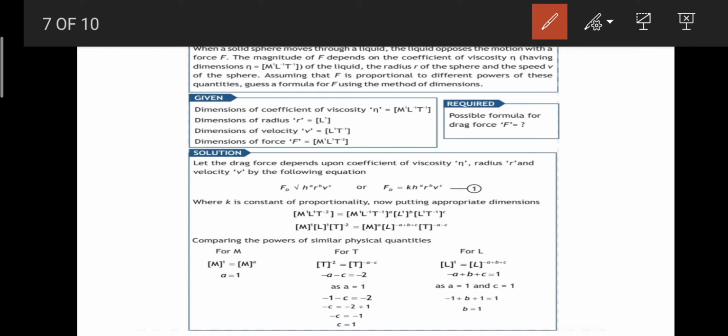So for that we are going to understand: if I don't know the formula for any physical quantity, how can I derive it? I would definitely see on which basic quantities it is depending.